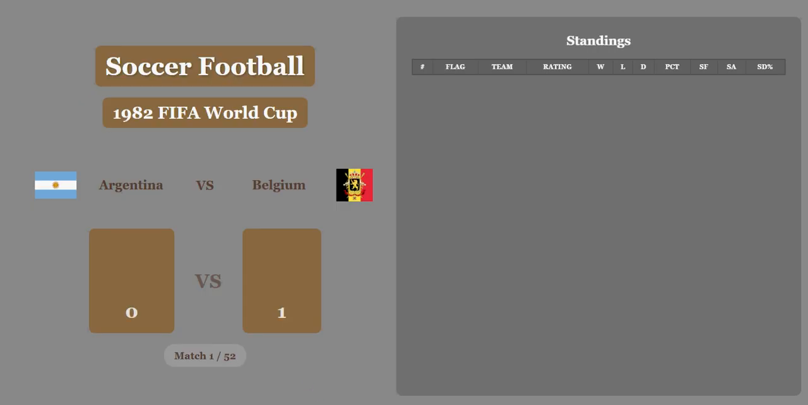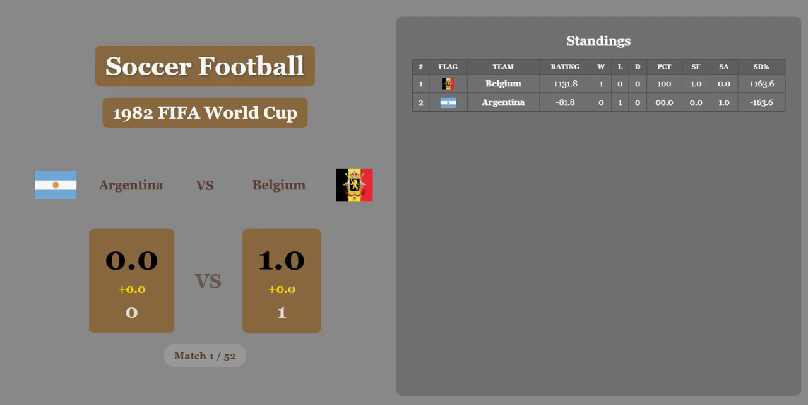The first match in 1982, the score was Argentina 0, Belgium 1. The second number here is the bonus for economic difference. There's no significant economic difference according to the algorithm, so Belgium comes away with the win, and they'll take an early first place.